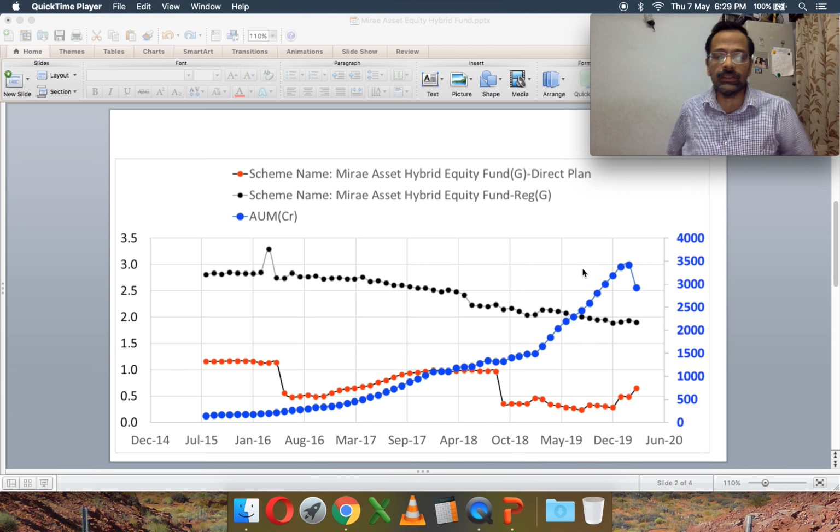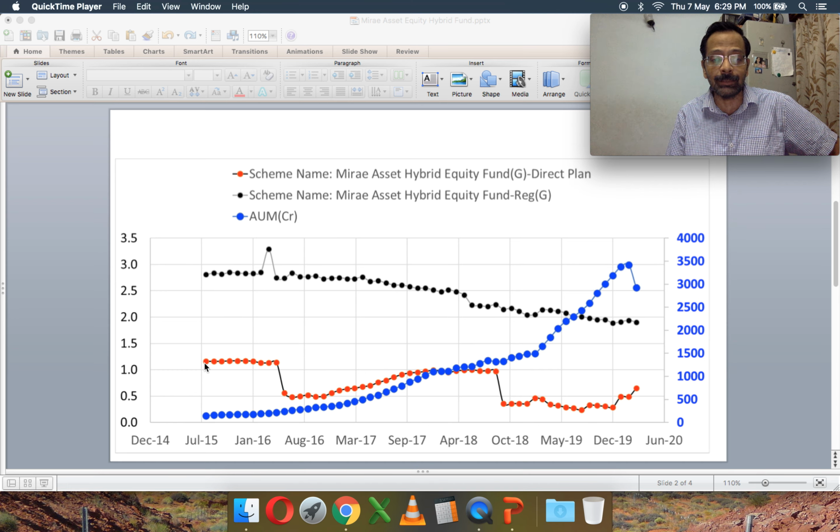This is what you get when you actually track the fact sheets of the fund. The red is the expense ratio of the direct plan. The blue dots are the AUM, on the right scale, and the black is the expense ratio of the regular plan.